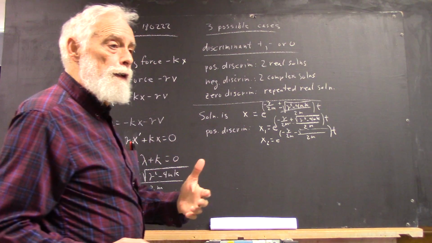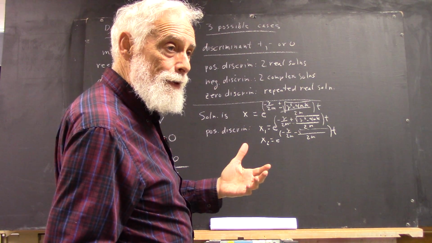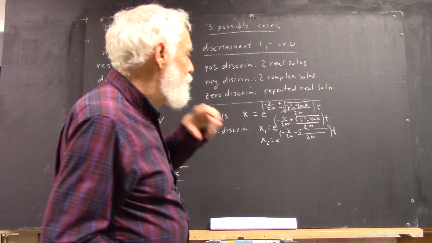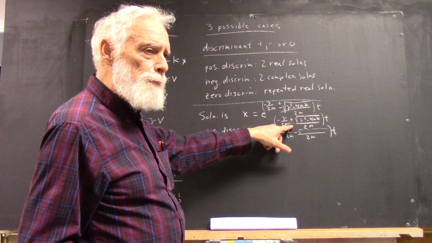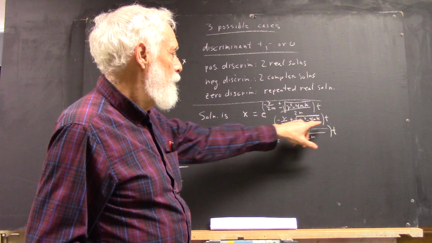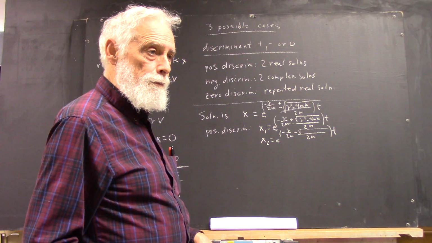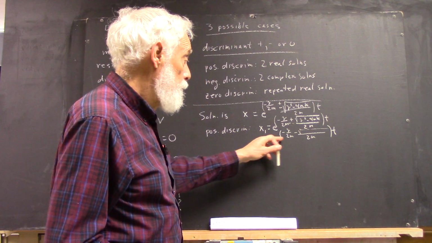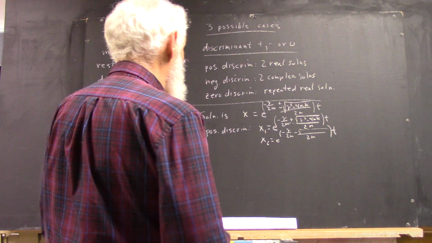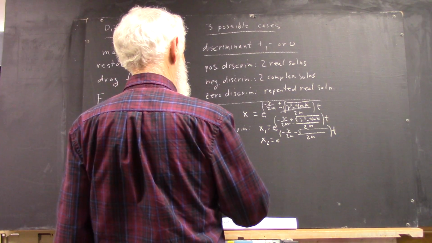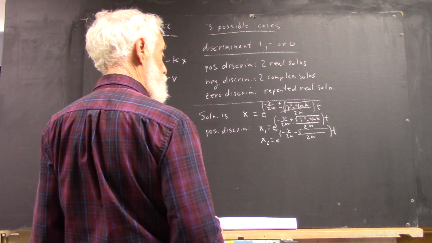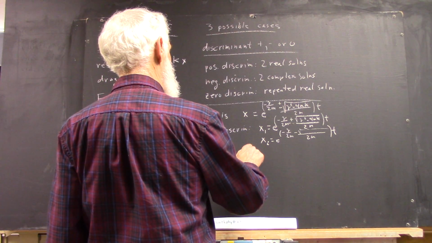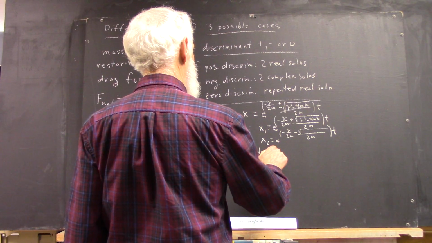Well, how does an exponential function behave? It's an exponential. Well, is it possible that this could be a positive multiple of t? This will certainly be a negative multiple of t. This will certainly be a decreasing exponential. If your discriminant over the 2m is greater than the b over 2m, I guess. What can that be?